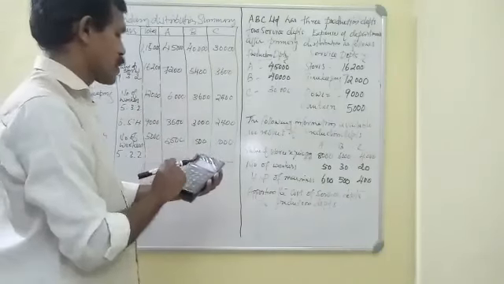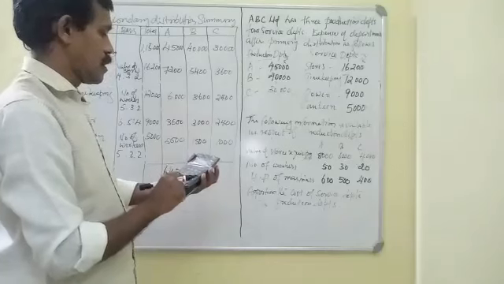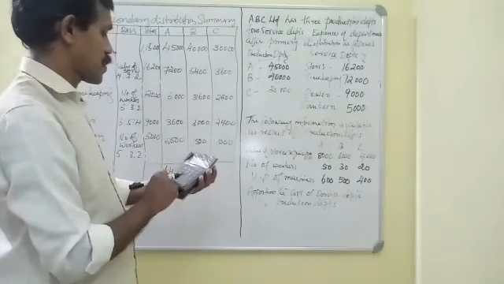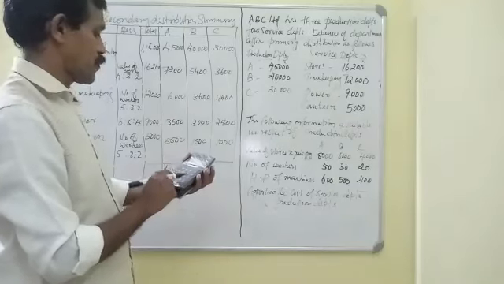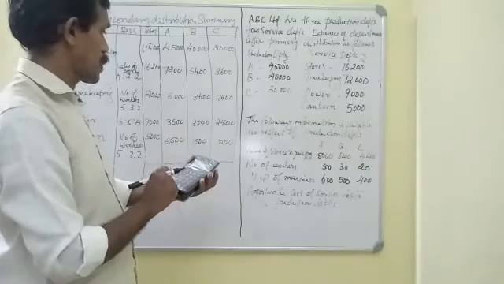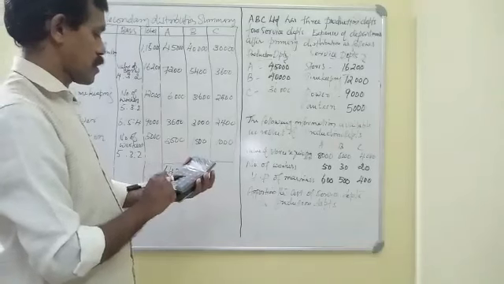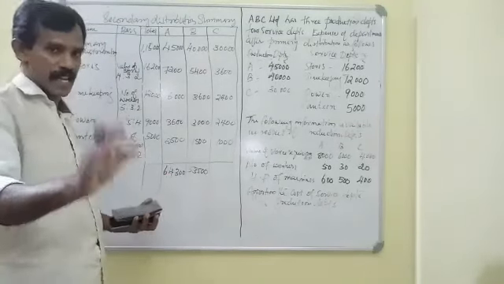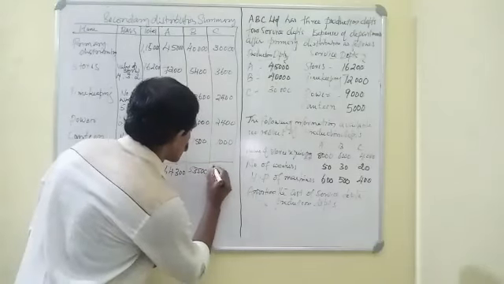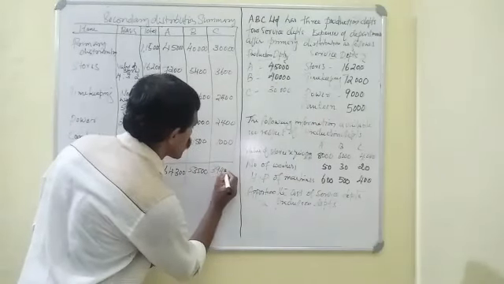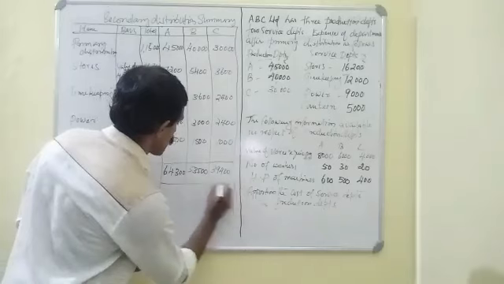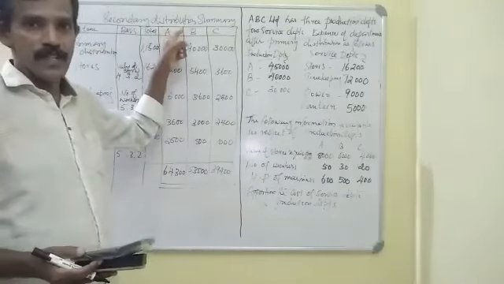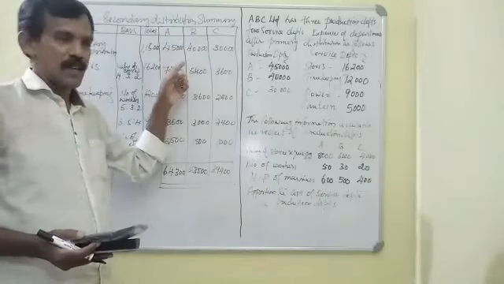Then for C: 30,000 plus 3,600 plus 2,400 plus again 2,400 plus 1,000, that is equal to 39,400. So this is our secondary distribution summary.